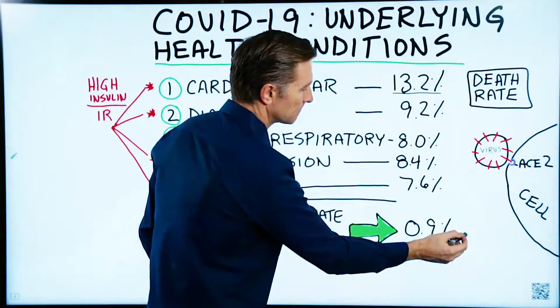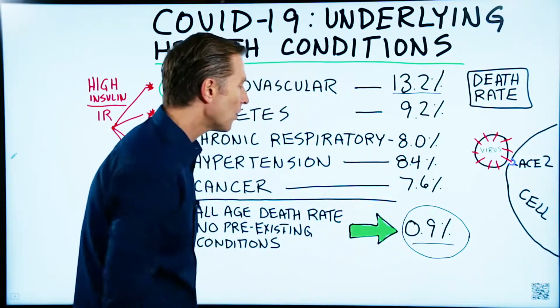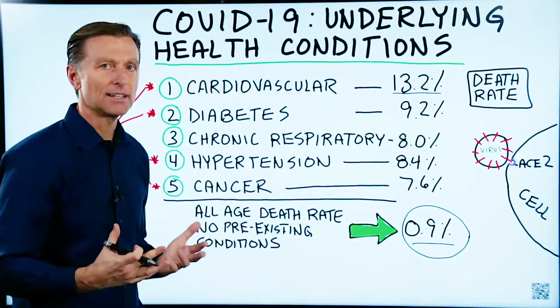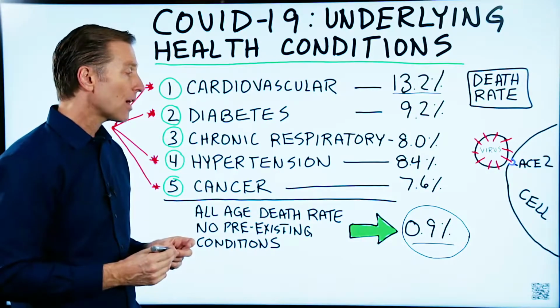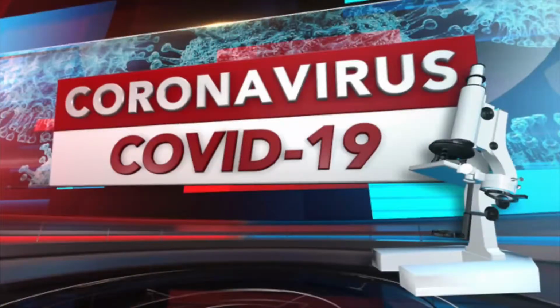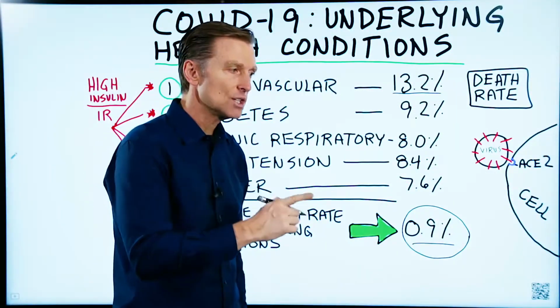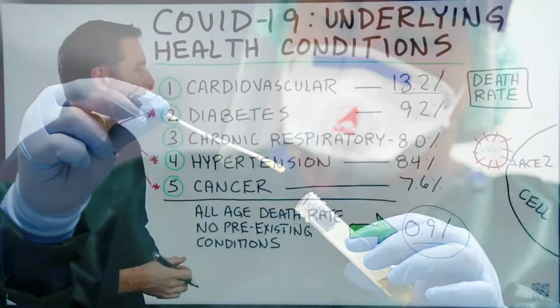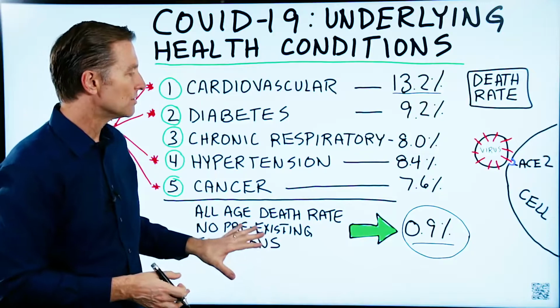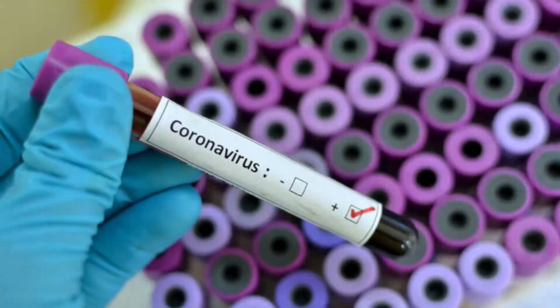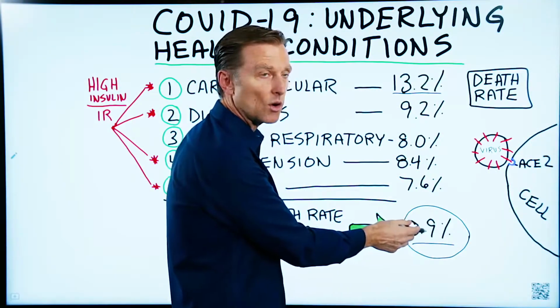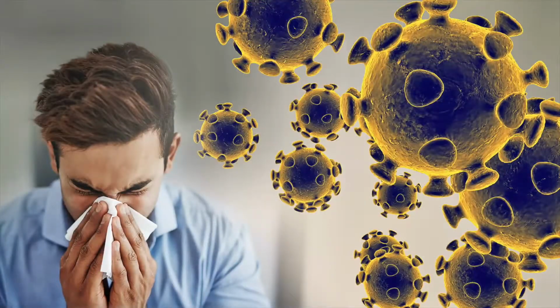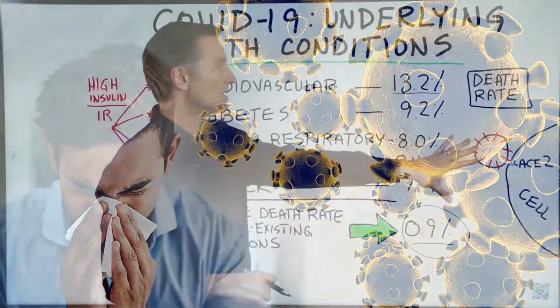And this number right here is probably significantly lower because they don't have all the data in yet to actually do this calculation. In other words, there's probably a lot more people who have had COVID-19 and recovered that will show negative on the test unless they do an antibody test. And because of the lack of capacity of testing people, you're not going to be able to get the true numbers. So when you divide the number of people tested positive versus the number of people who die, this number is probably going to be way, way lower than this 0.9%. When you have underlying health conditions, the death rate does go up significantly.